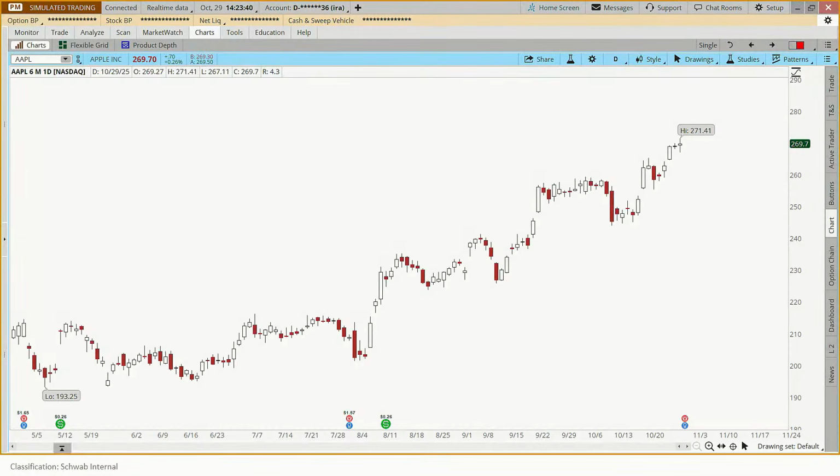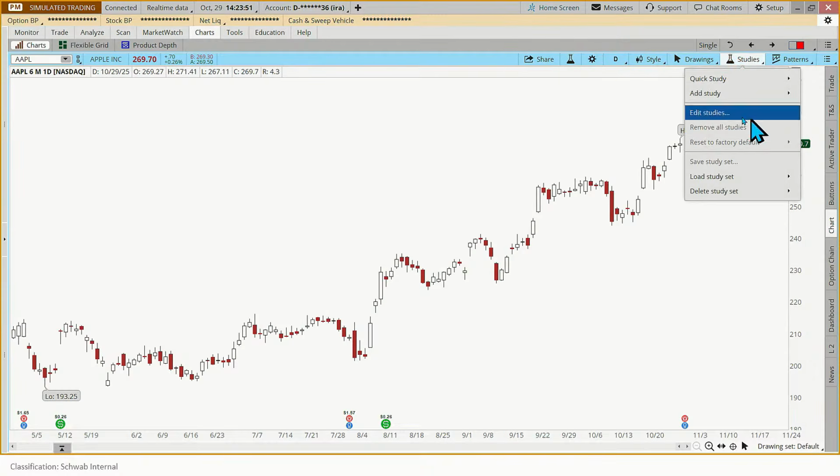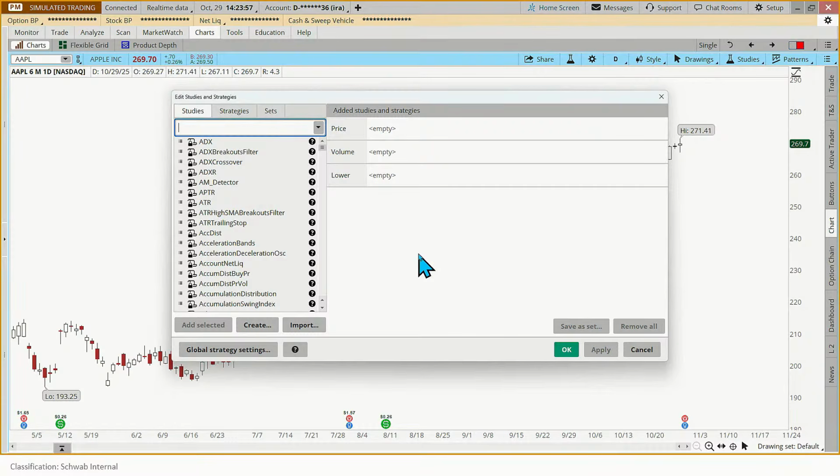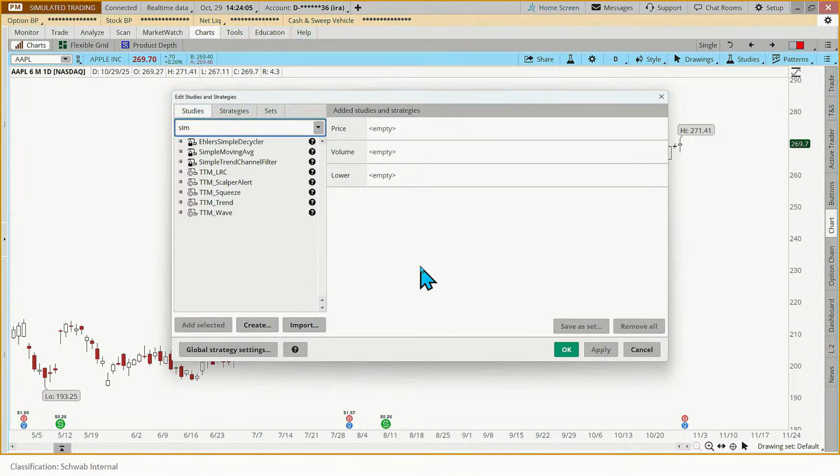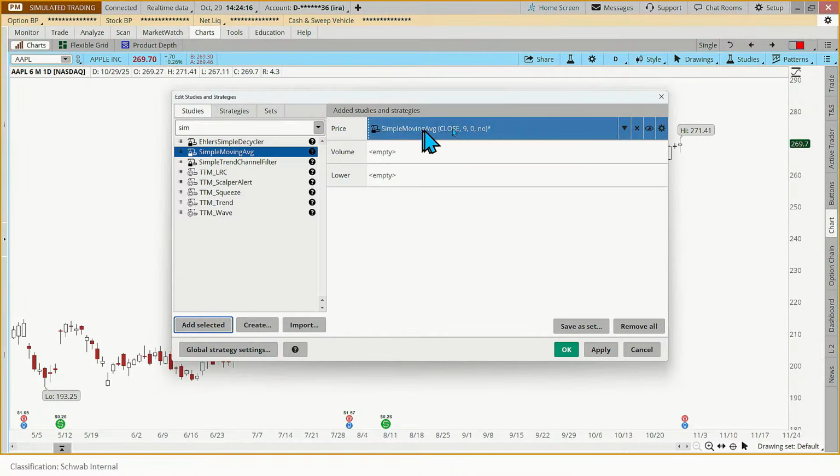All right, so in order to add a study, what would you use? Well, probably where it says studies. So if you go to studies, I think the easiest way to do this, now you can also click on some of these other things that people will show. I like to go to studies and I go to edit studies. And then because I know what I want, a simple moving average and a MACD, if you just start typing in the name of the indicator, so like simple, and I'm not even going to finish typing it because right here I have my simple moving average. So I'm going to click on that and add selected, and that's going to put it over here in my price area.